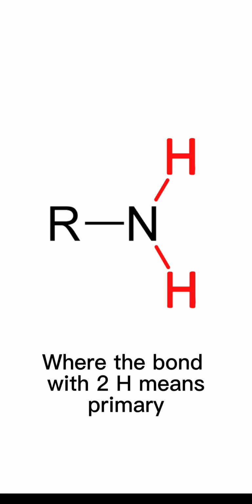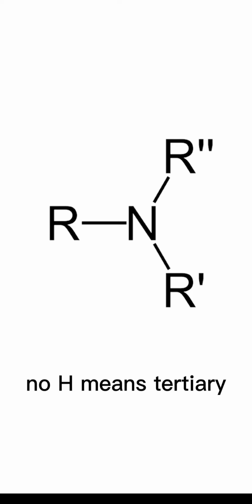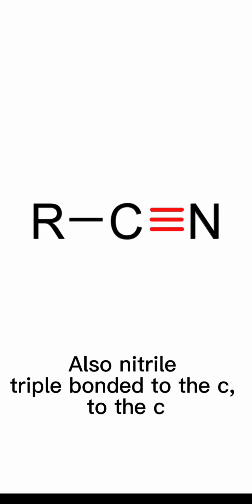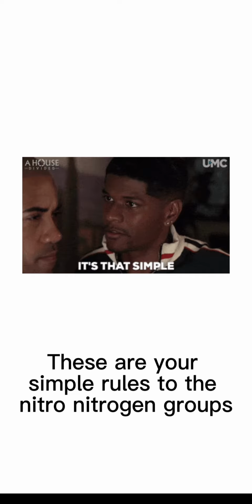Where the bond with two H means primary, one H means secondary, no H means tertiary. Nitrogen with extra ions means quaternary amines. Also nitrile, nitrogen triple bonded to the C. These are your simple rules to the nitrogen groups.